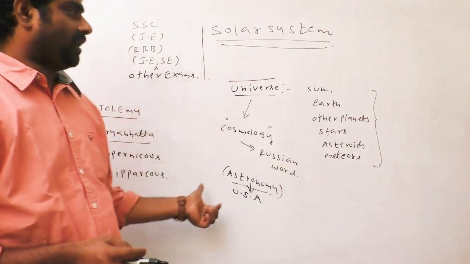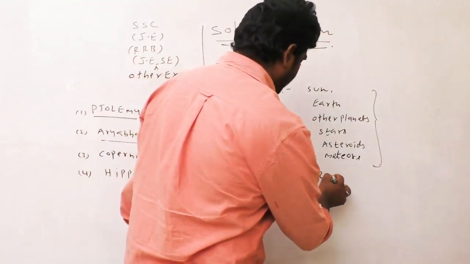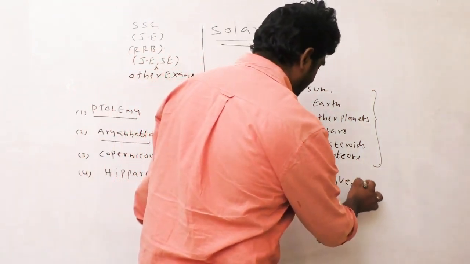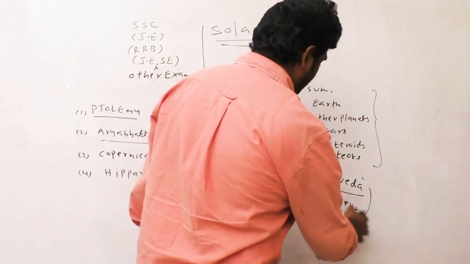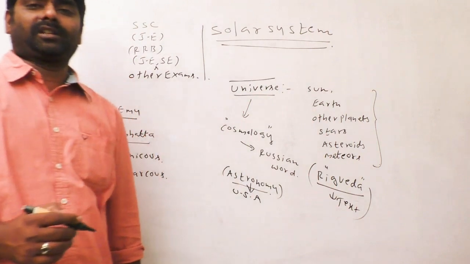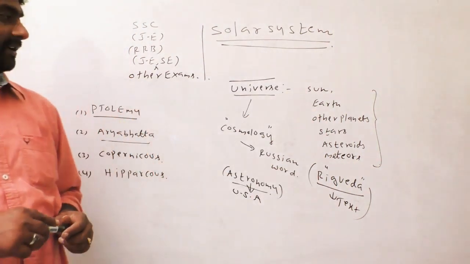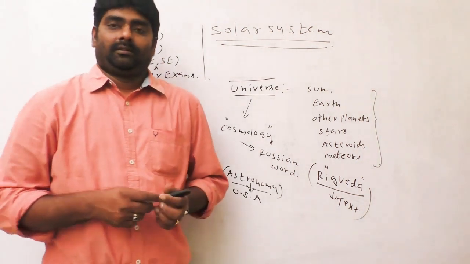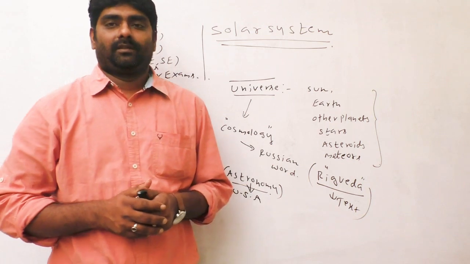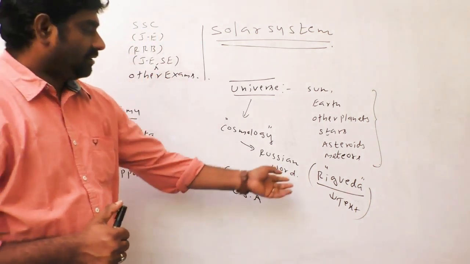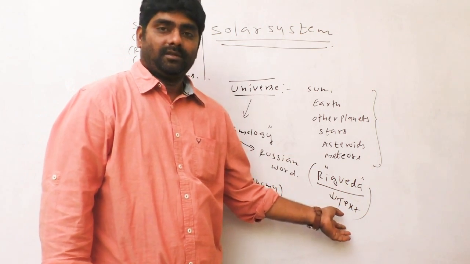Regarding universe and cosmology, the first Indian text is the Rig Veda. This is the first book in the world that tells about universe, solar system, stars, and planets.